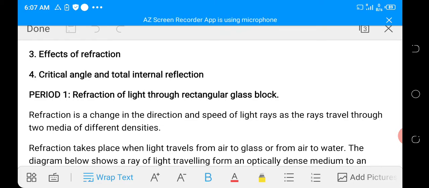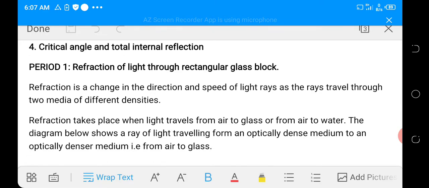So when light rays travel from air to glass, its direction and speed will change because glass is thicker than air. Also, when light rays travel from air to water, its direction and speed will also change because air and water are of different densities. The diagram below shows an example of a ray that travels from air to glass. Let's study the diagram.